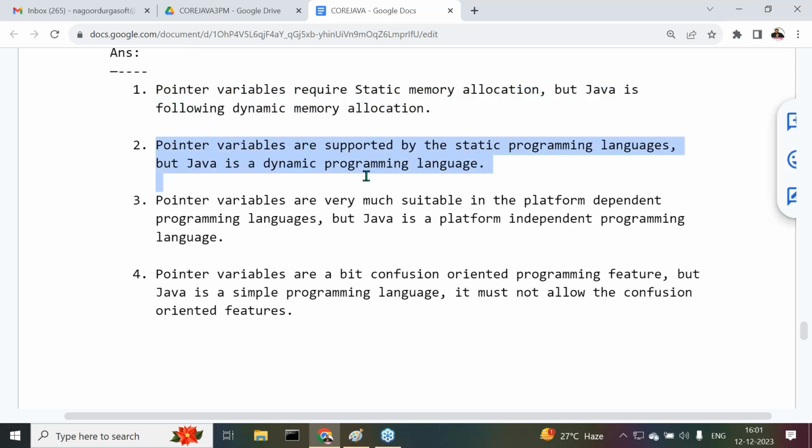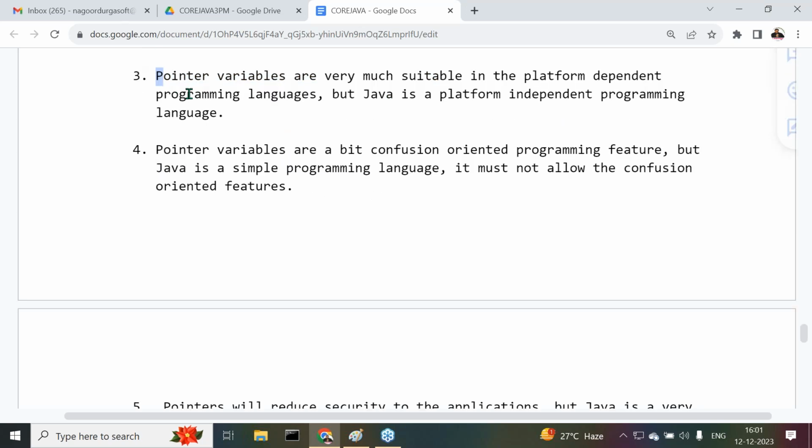Listen carefully. Pointer variables are supported by the static programming languages. C and C++ are what? Static programming languages where pointers are suitable. But Java is what? A dynamic programming language. Pointers are not suitable in the Java dynamic programming language. Pointer variables are very much suitable in the platform dependent programming languages.